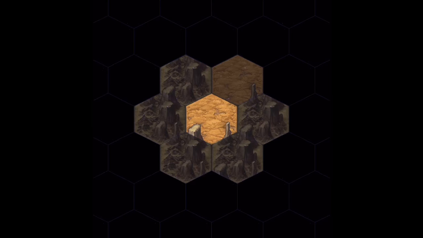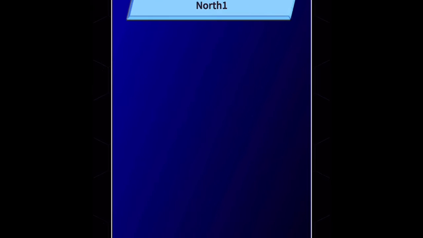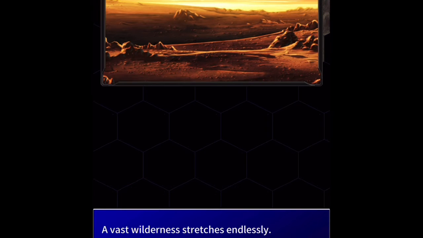Craftstone 10/10. Prayer 600. Gold 1000/2500. Map search. I think we need to search. Map search. Places to explore. Let's just try our best. North 1. Let's just search this. Wilderness. Let's search North 1.